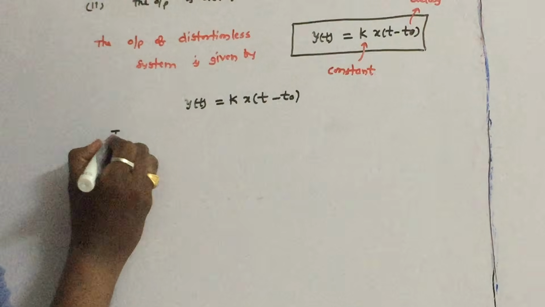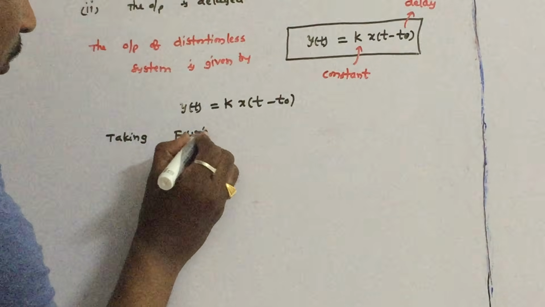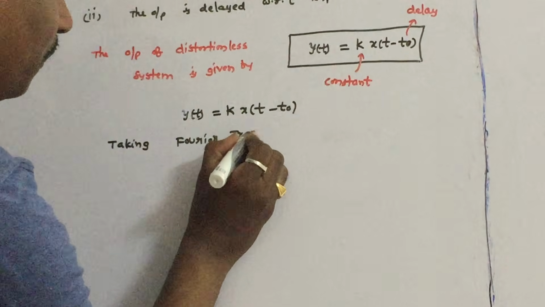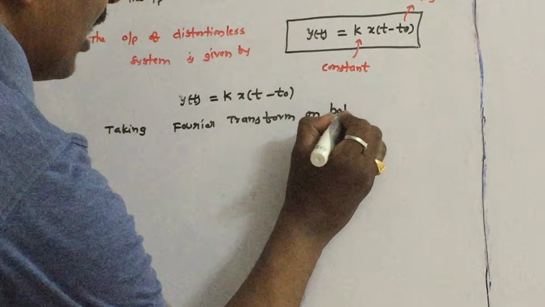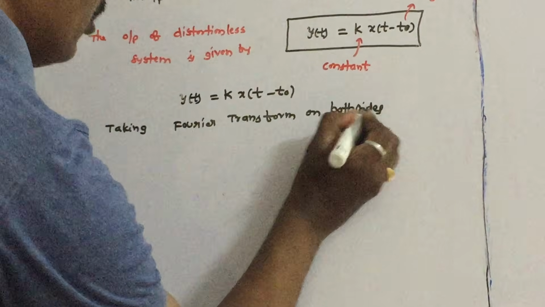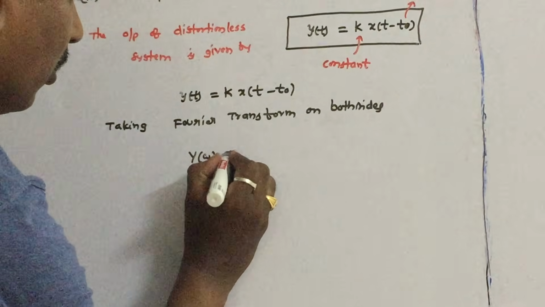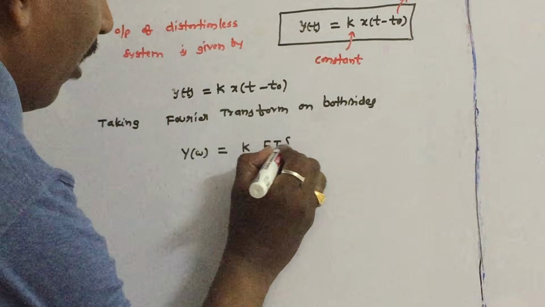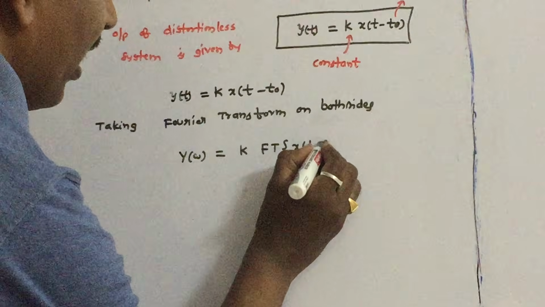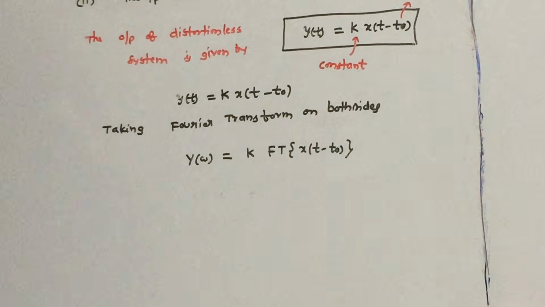Taking the Fourier transform on both sides: the Fourier transform of y of t is Y of omega, which equals k, a constant, times the Fourier transform of x of t minus t naught. Use the time shifting property for this.